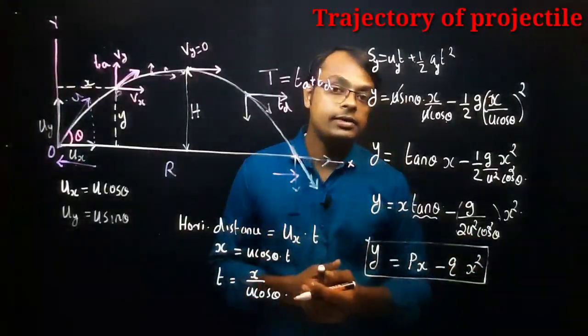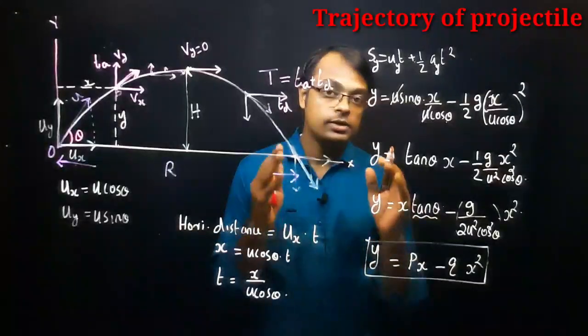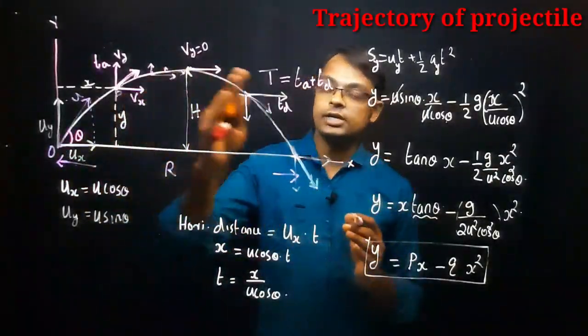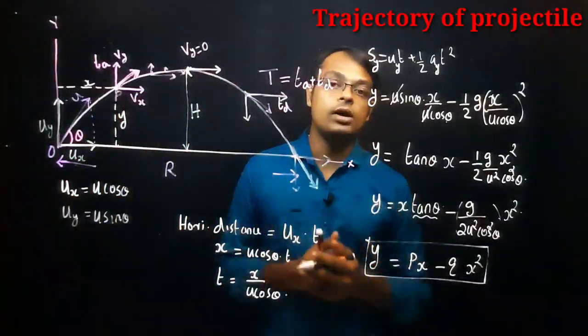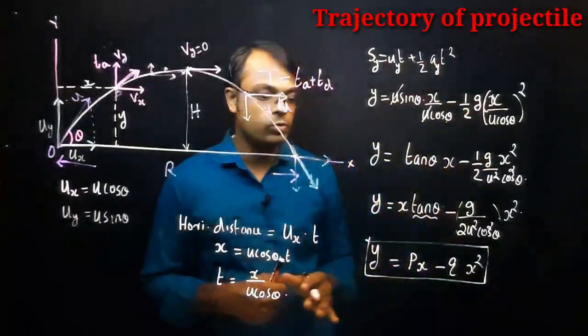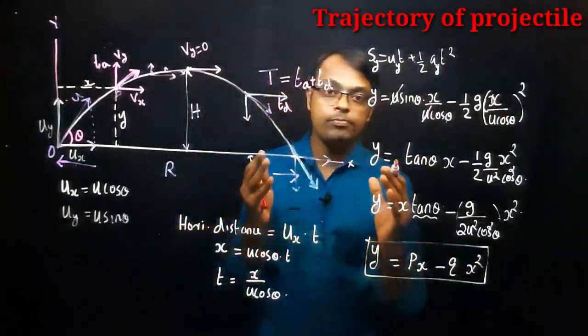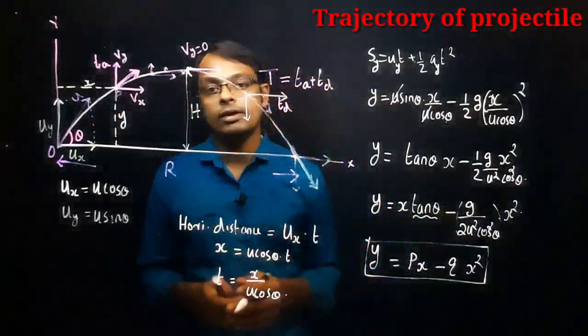So what can we say here? We can say that the trajectory of this projectile is a parabola. So the first thing we have proved here is that the trajectory of a projectile is a parabolic shape.